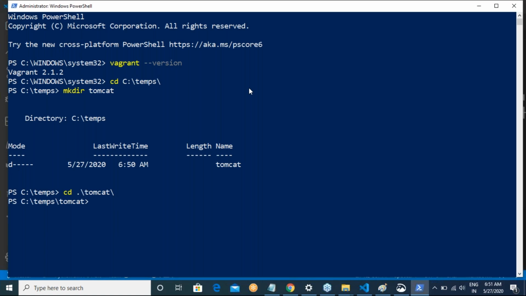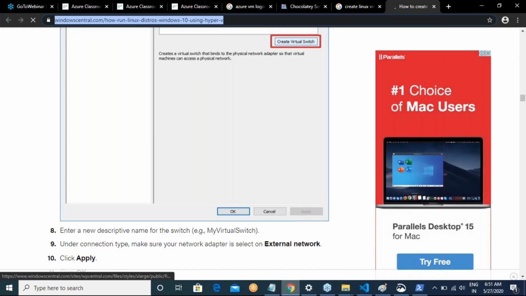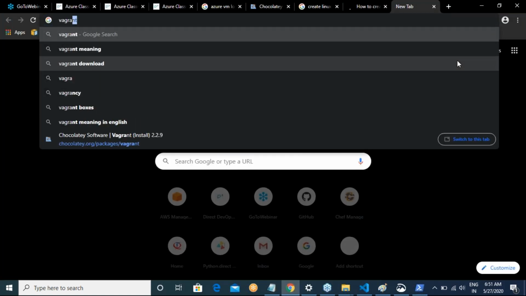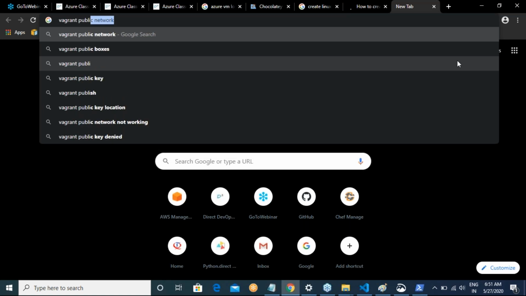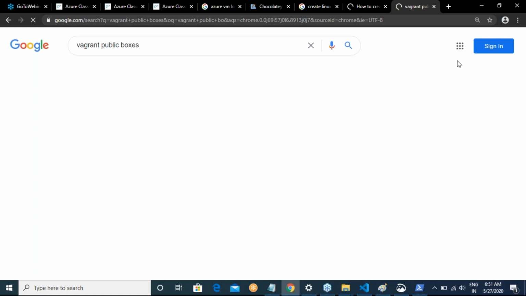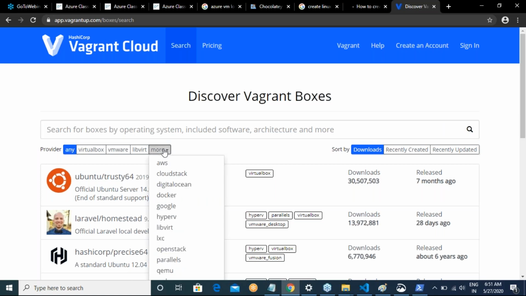Now where Vagrant will help me a lot is, if I go to the web and search for Vagrant public boxes, it has a concept of where you want to run this.